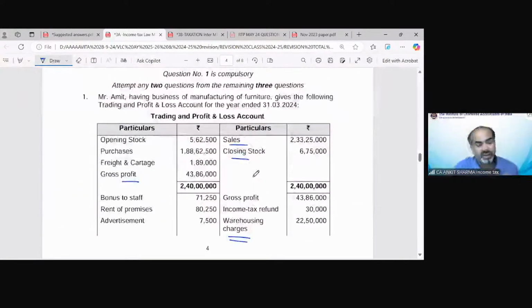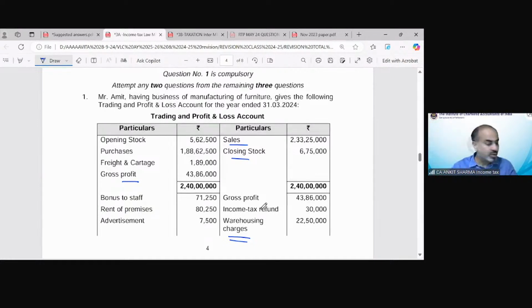Now, section 35AD is not applicable in case of 115BAC. So there is no separate treatment of warehousing charges in this. That warehousing charges would be part of my normal business profit. But when we solve this question as per optional tax regime, then of course this warehousing charges would be excluded and section 35AD would come into force. But for now, that would not be the case.